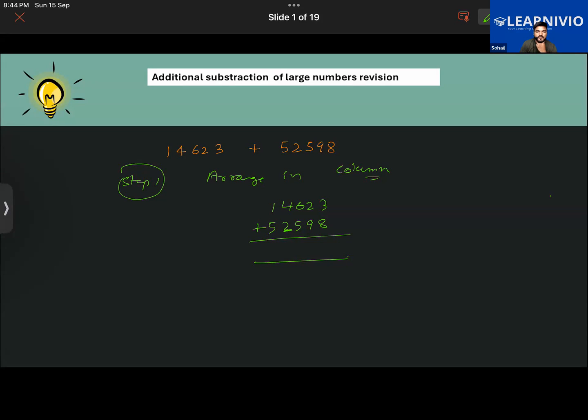I got the answer. 67,351, sir, I got. I think it is still wrong, Habib. Sumaya, what about your answer? Sir, I got the answer, but wait, I'm trying to read it. Let me just repeat the number. It's 14,623, and the next number is 52,598.